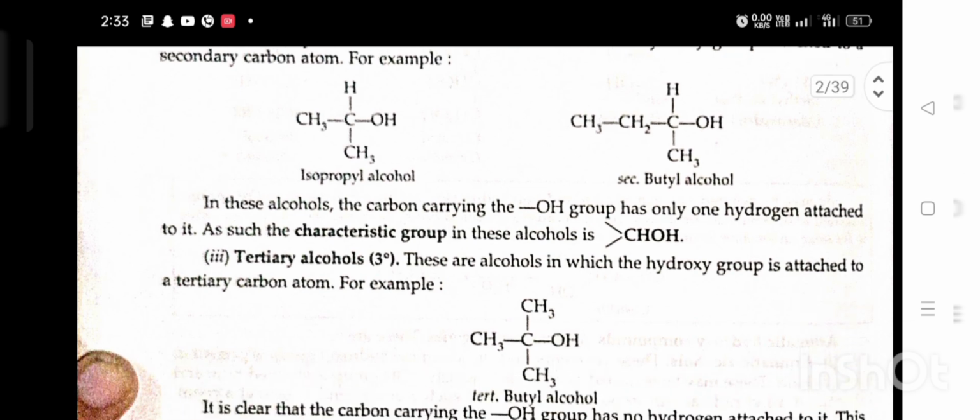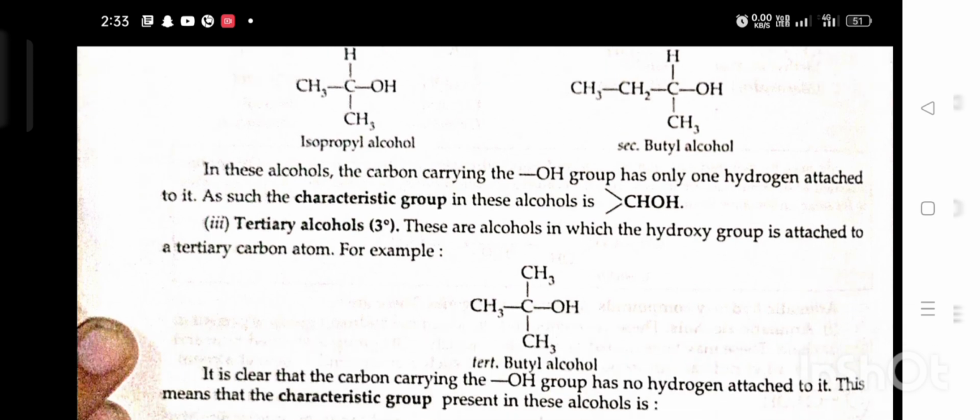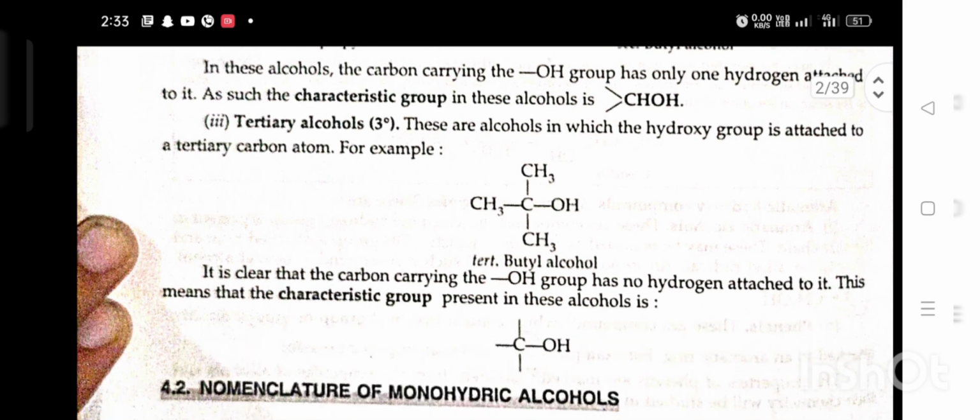Tertiary alcohols. These are alcohols in which the hydroxy group is attached to a tertiary carbon atom. For example, tertiary butyl alcohol. It is clear that the carbon carrying the OH group has no hydrogen attached to it. This means that the characteristic group present in these alcohols is COH.